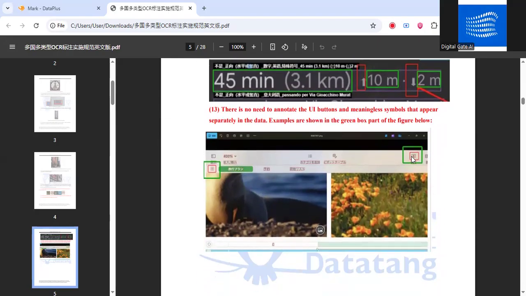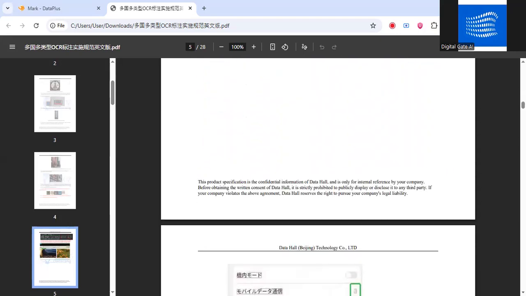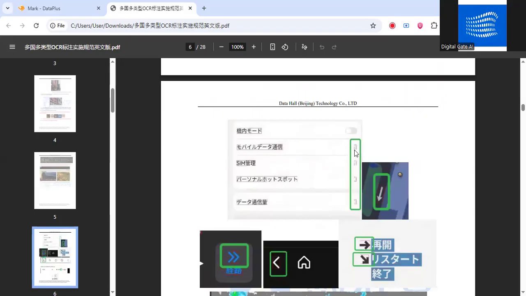Once again, the red ones are wrong. There's no need to do any annotation on these symbols, this one or this one. Just make the boxes on the visible text. Just transcribe the green text.